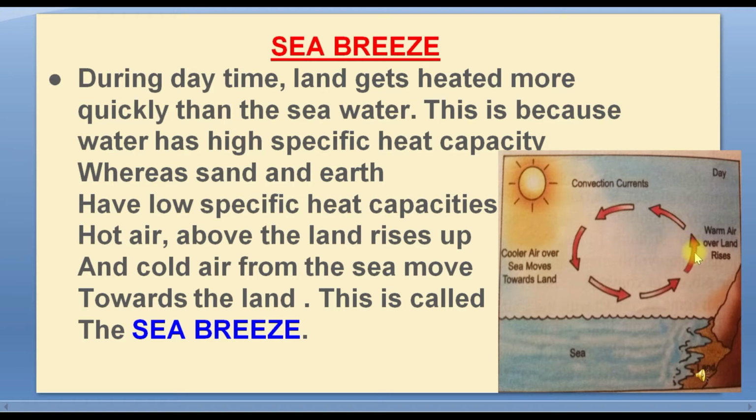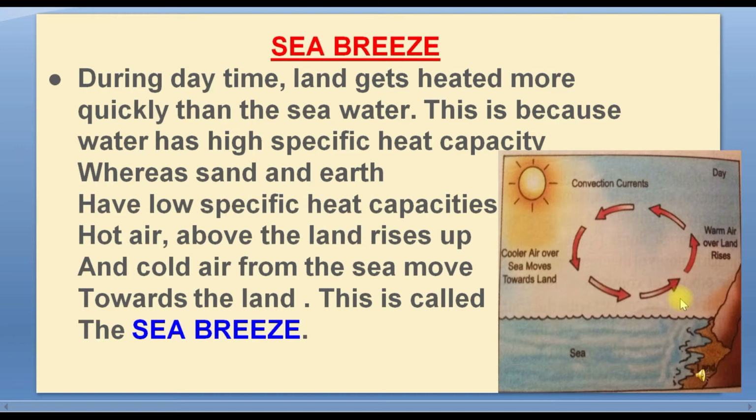The cool air from the sea rushes in towards the land. The warm air from the land moves towards the sea to complete the cycle. This is the complete cycle. The air from the sea is called the sea breeze. To receive the cooler sea breeze, the windows of houses in coastal areas are made to face the sea. So this is about the sea breeze.